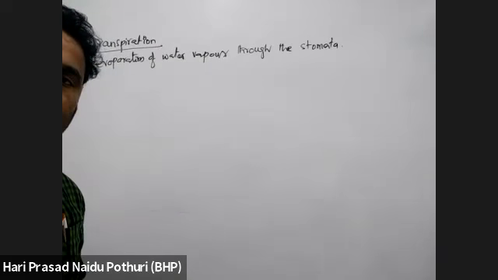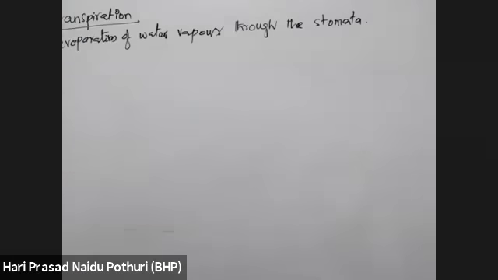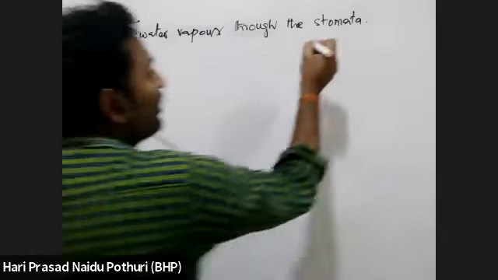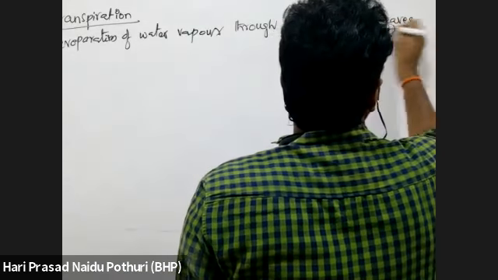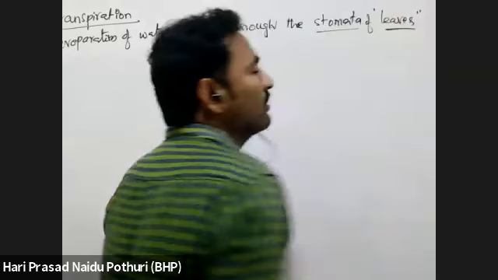So the stomata which are present on the surface of the leaf are responsible for evaporation of water in plants. Okay, this stomata, where is it present? It is present majorly in leaves.